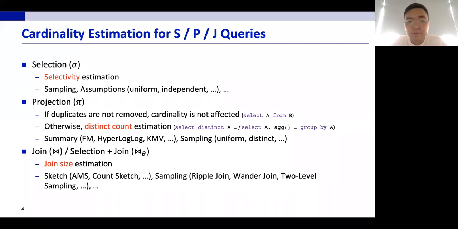But in practice, these operators rarely appear on their own. So we are interested in cardinality estimation for a combination of these operators. For a selection plus a join, this does not seem a big challenge as we can always rewrite the selection condition into the join condition as a theta join. But what about the combination of a selection and a projection, or when we have all these three operators combined together? This is the focus of our paper.